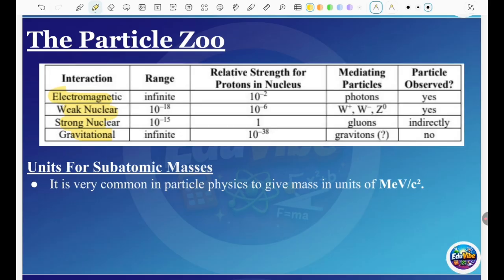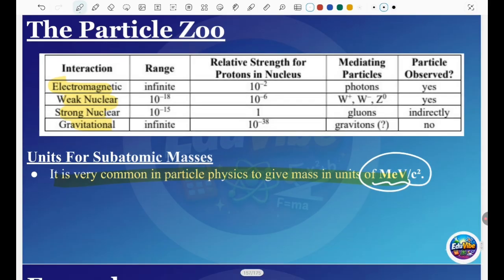Units for subatomic masses. It is very common in particle physics to give the mass in units of MeV per c squared. So that's the unit, and that's the one we discussed from our data sheet. Like the last thing, MeV/c squared, there are some conversions, and they involve some particles and antiparticles. That section of the data sheet we use in this lesson and the next lesson.